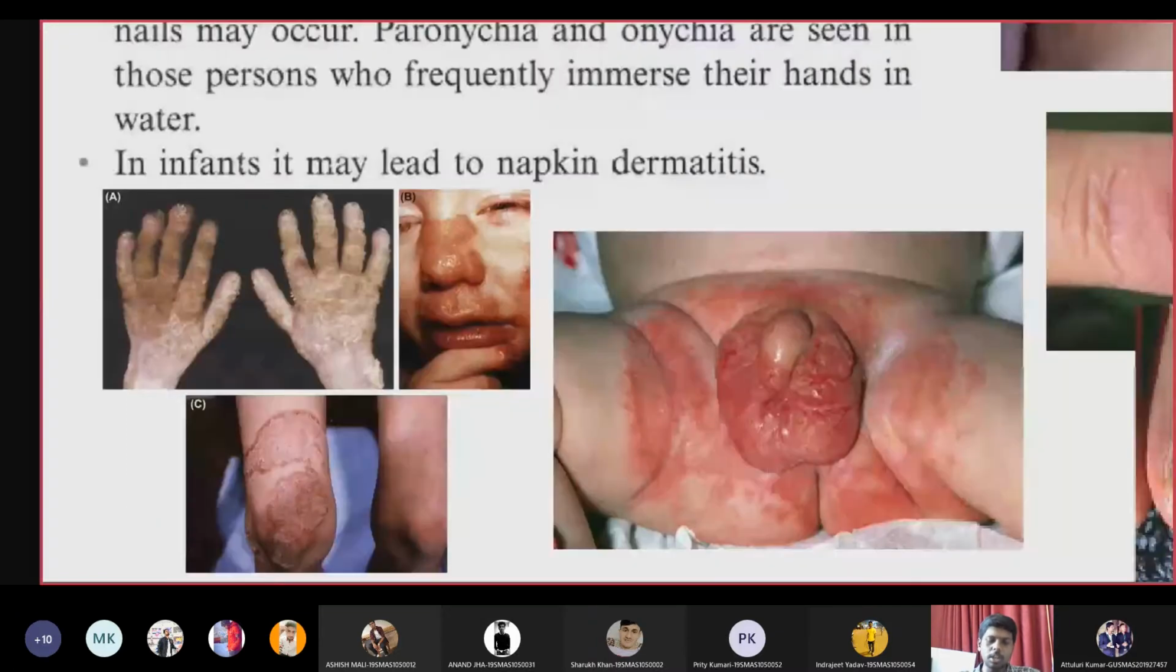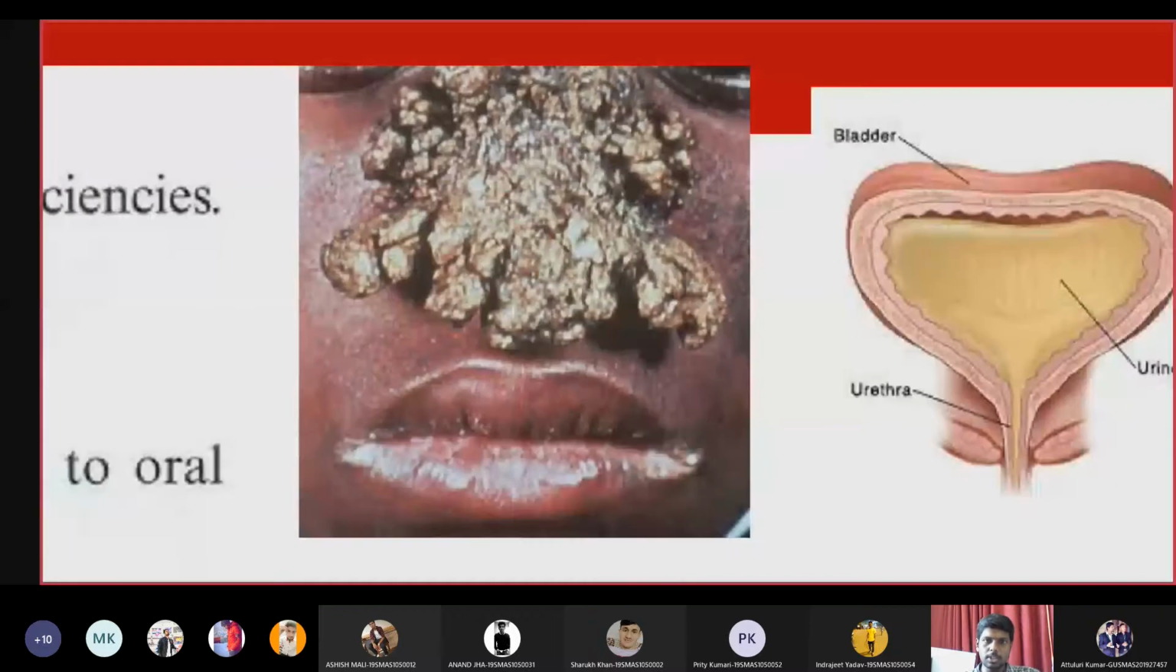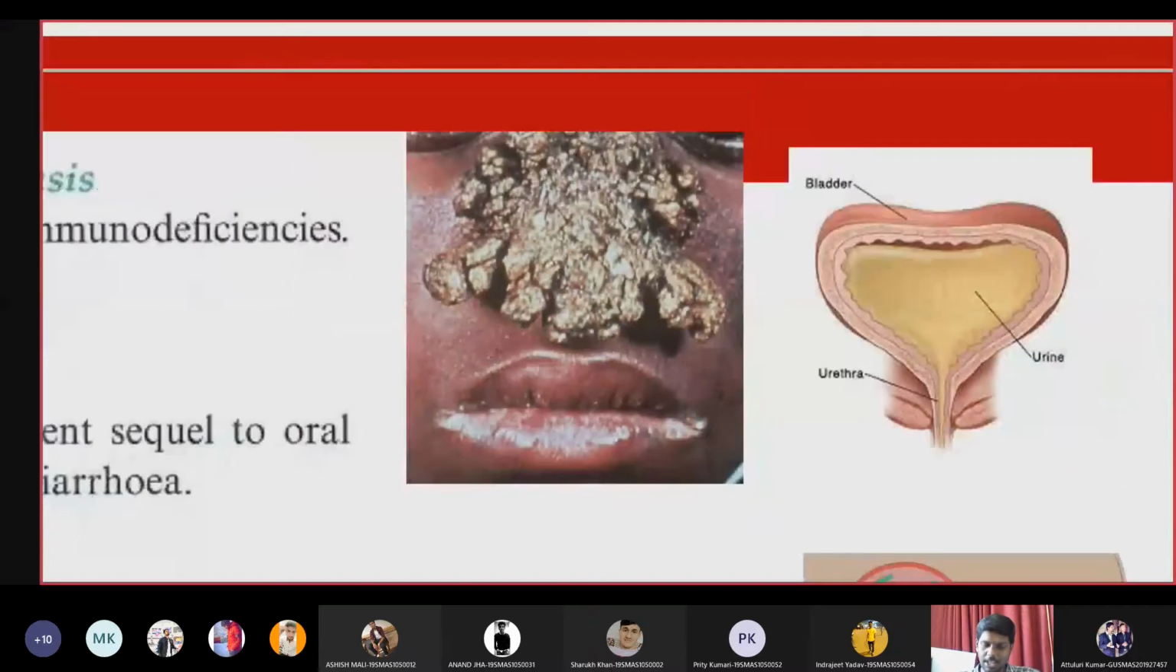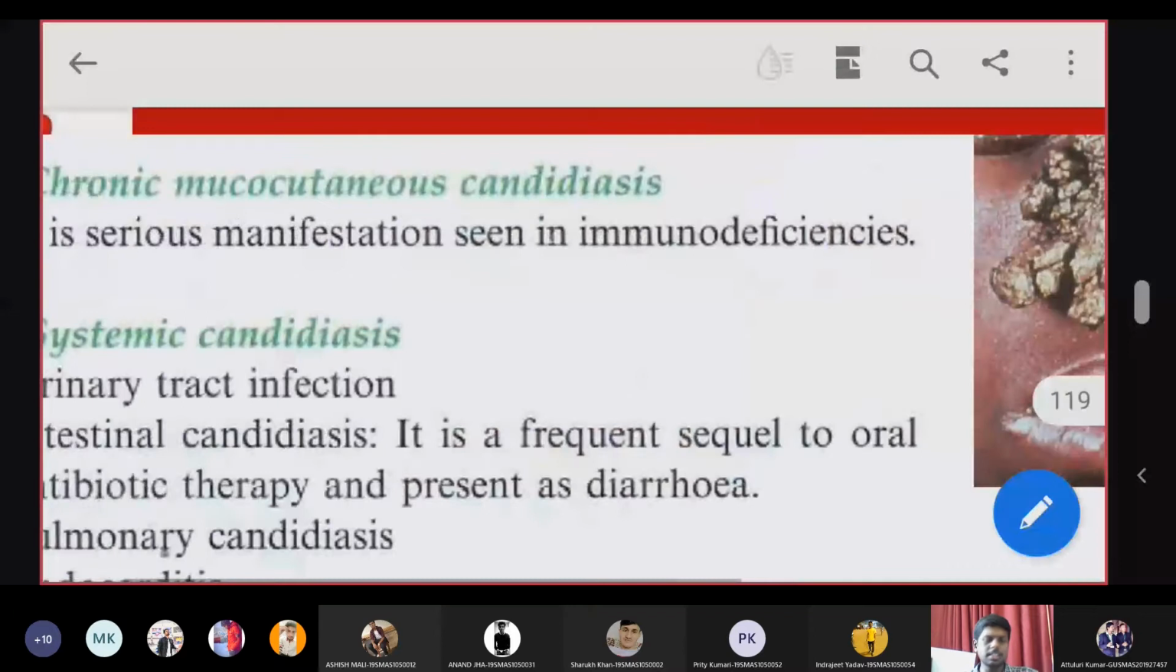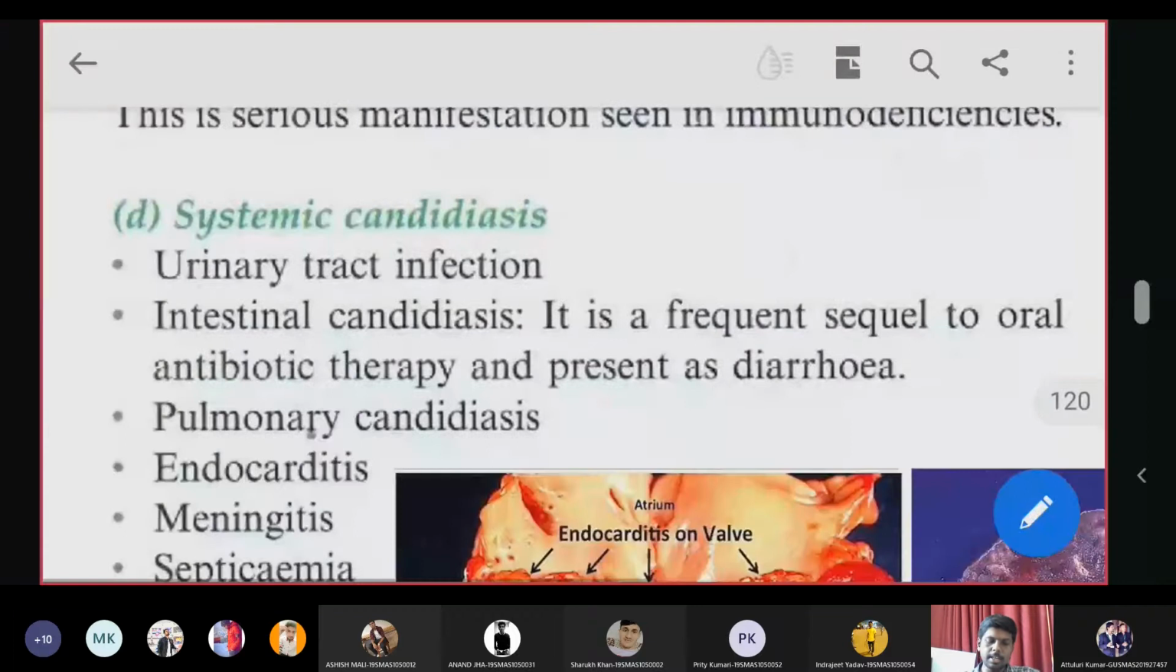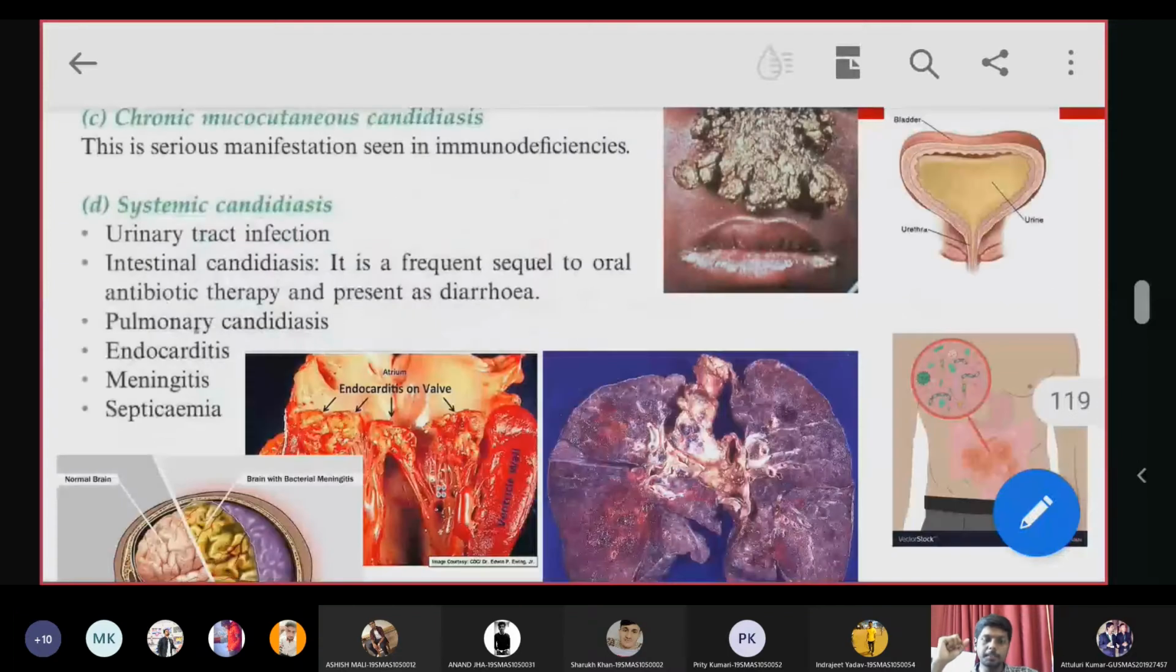Then we have chronic mucocutaneous candidiasis. This is how it looks. It is seen in HIV patients or severely immunodeficient patients. Then systemic candidiasis, which means Candida causes systemic infection in the body. It can cause urinary tract infection, pulmonary infection, diarrhea and intestinal infection, and it can even cause brain infection and blood infection. All these are systemic candidiasis. So these are the complete diseases caused by the Candida fungi.